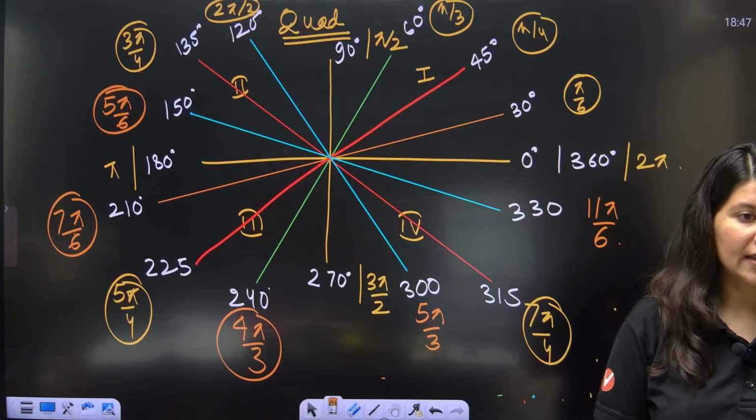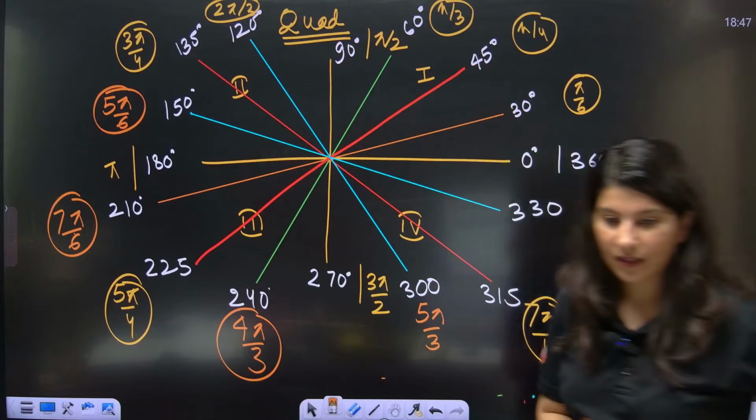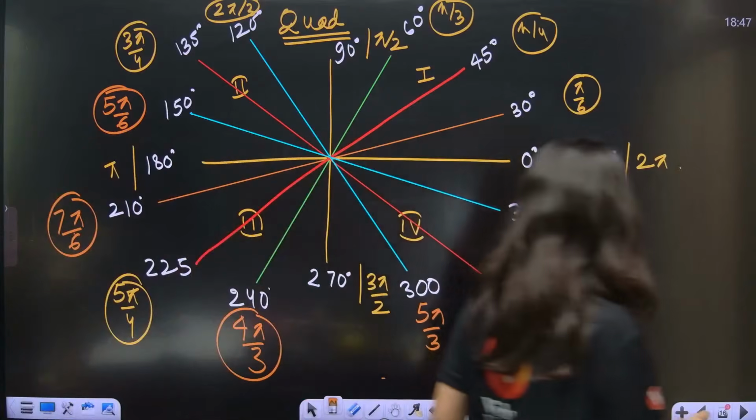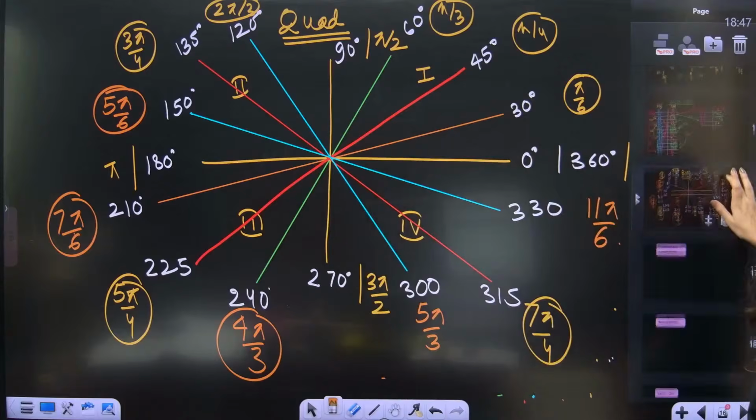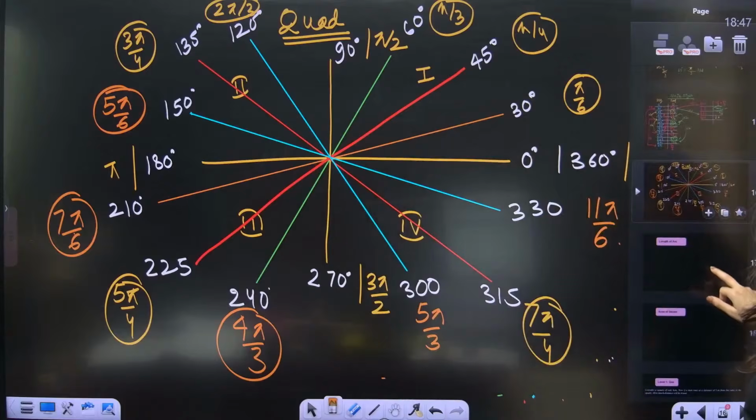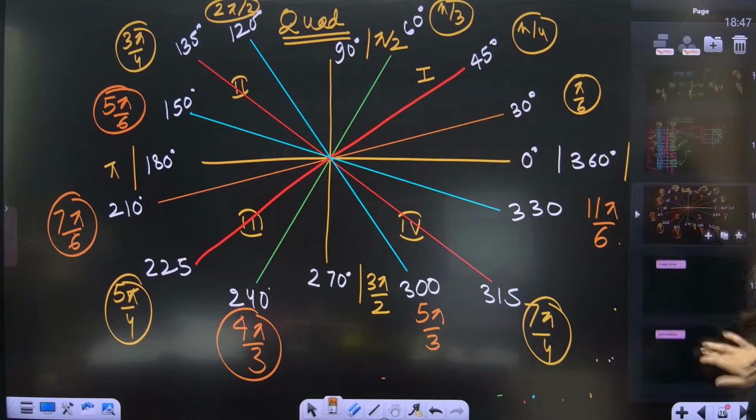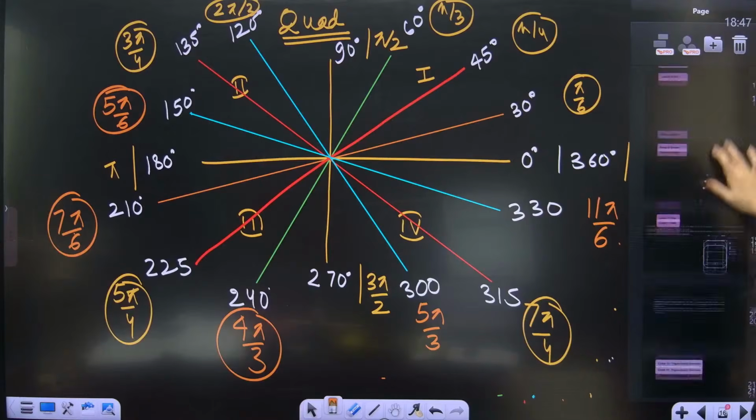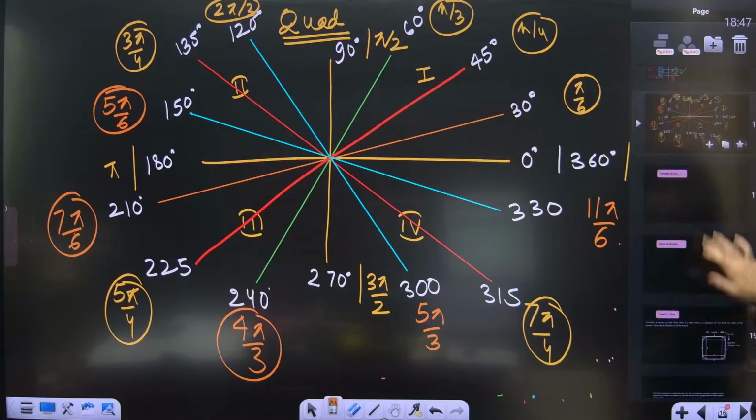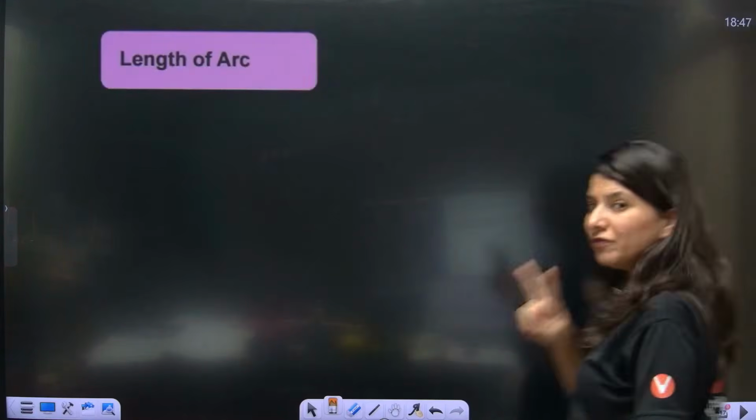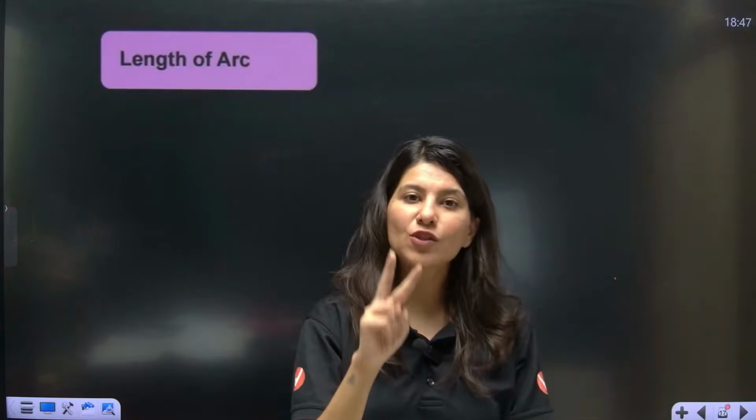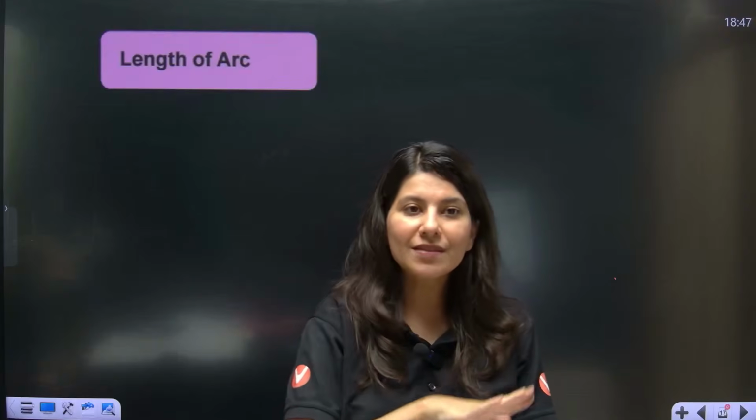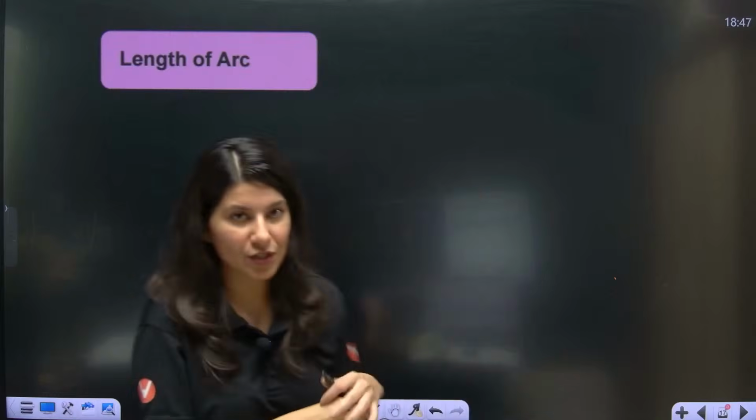All the values right away. Yes, everybody? Clear? How many of you are like, yes, ma'am, clear? Okay. Now, okay. So now I'll give you two formulas, and based on those two formulas, we are going to solve two questions. Now is the time that we should solve questions, okay?